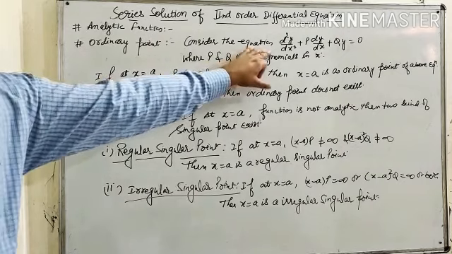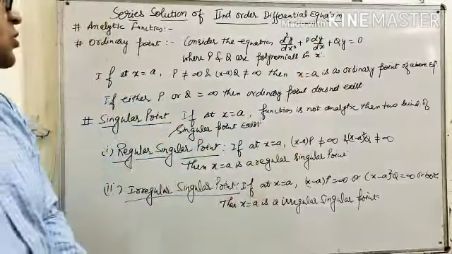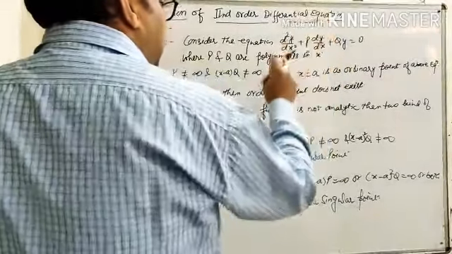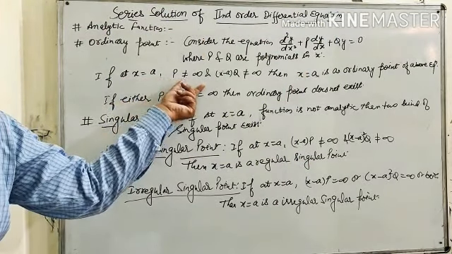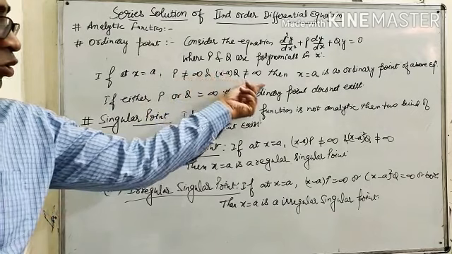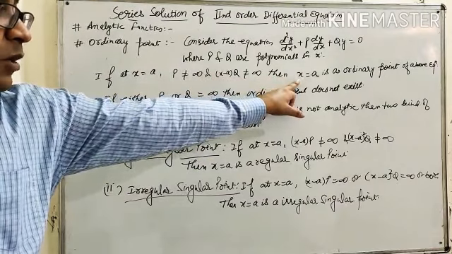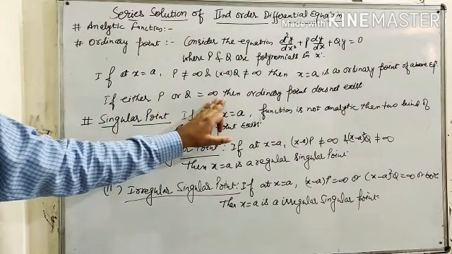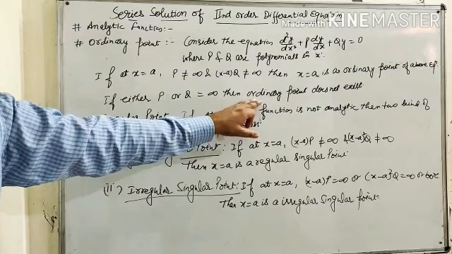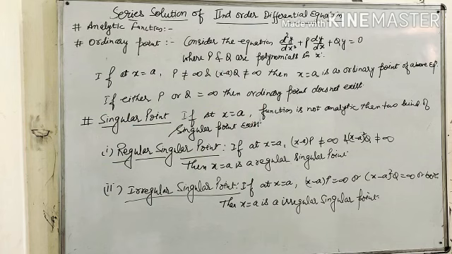If we have the equation d2y/dx² + p dy/dx + qy = 0, where p and q are polynomials in x, and if at x = a, p ≠ infinite, and (x − a)q ≠ infinite, then the point x = a is an ordinary point of the above equation. And if either p or q or both are infinite, then an ordinary point does not exist. And if an ordinary point does not exist, then we cannot find a series solution of the given ordinary differential equation.